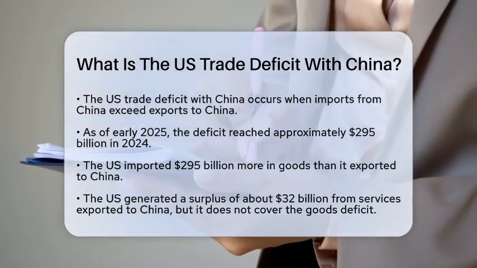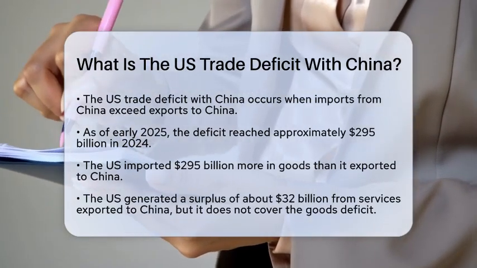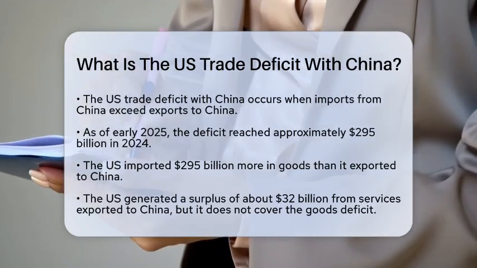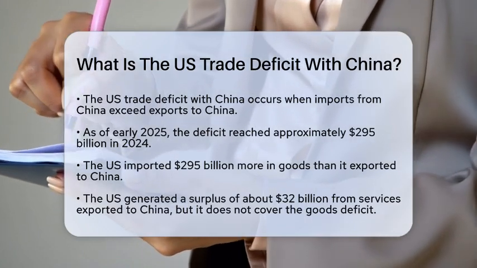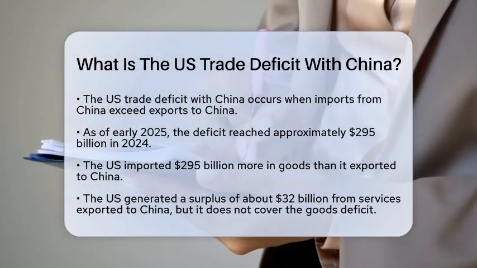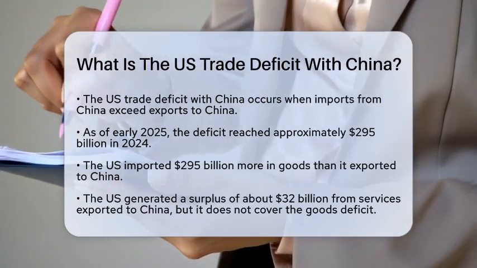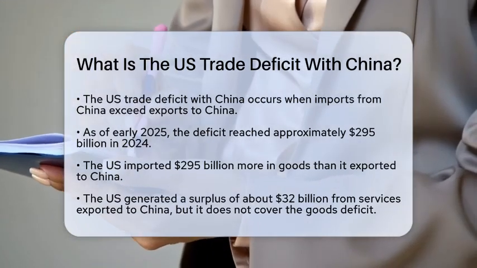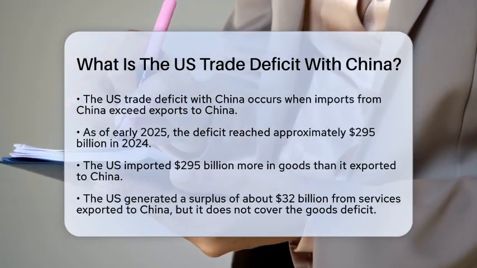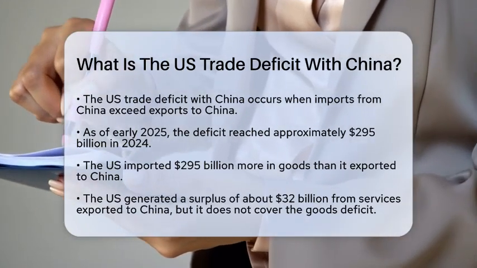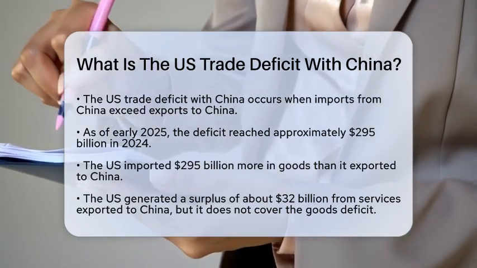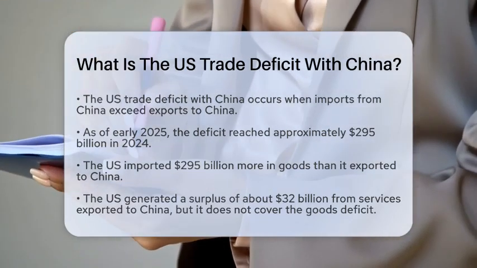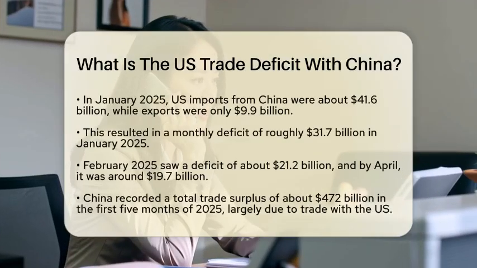As of early 2025, the US trade deficit with China is substantial. In 2024, the deficit reached approximately $295 billion. This means the US imported $295 billion more in goods than it exported to China. While the US does export services to China, which generated a surplus of about $32 billion, it is not enough to cover the goods deficit.